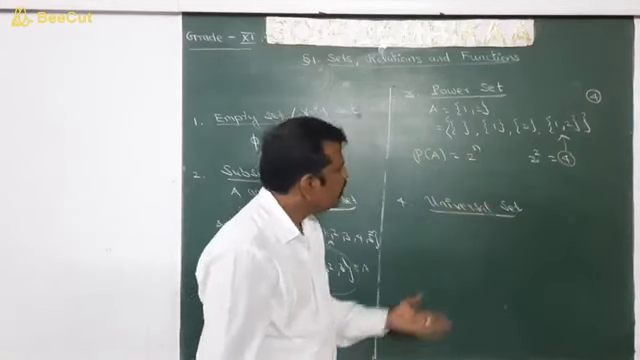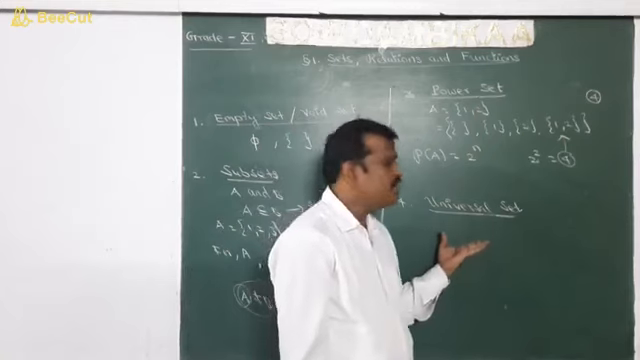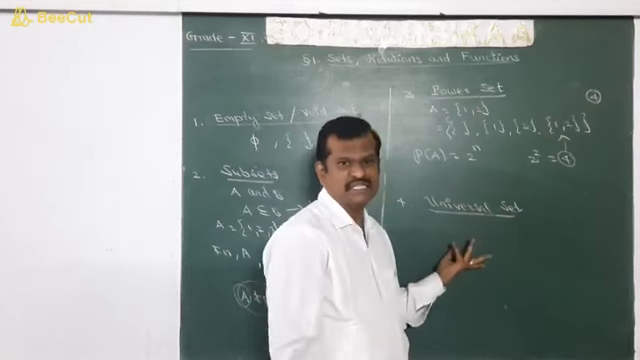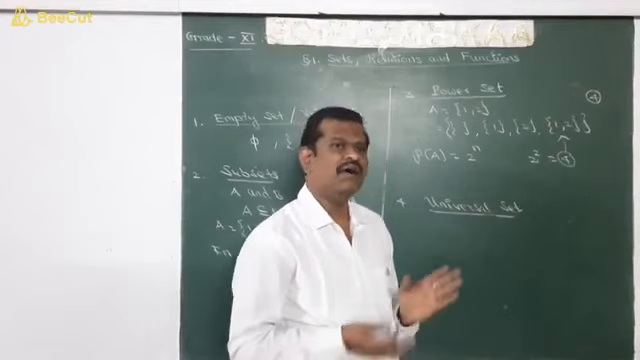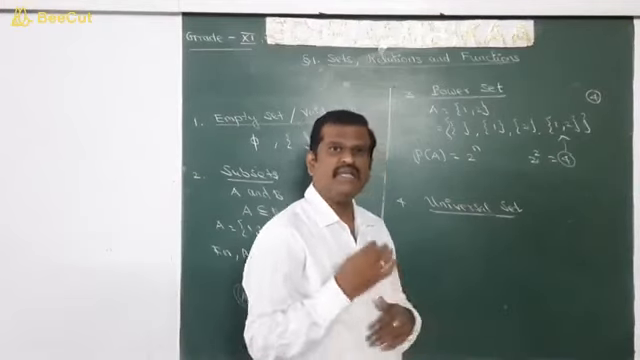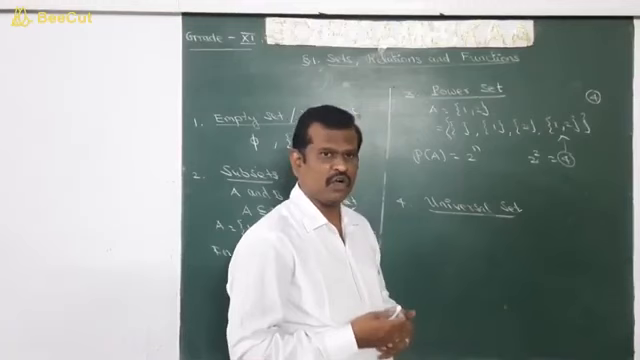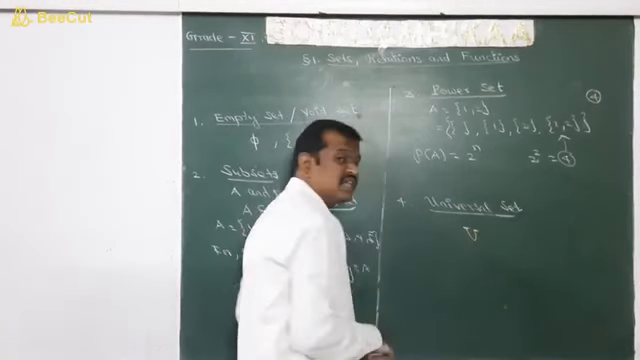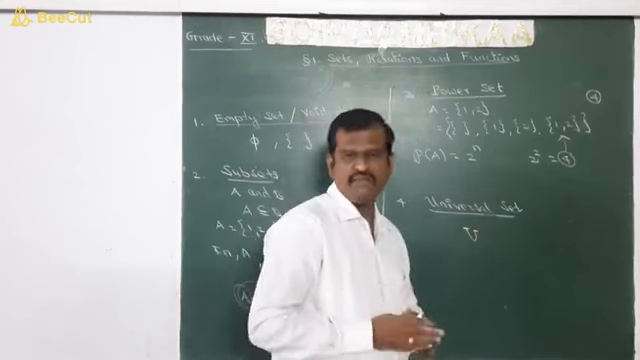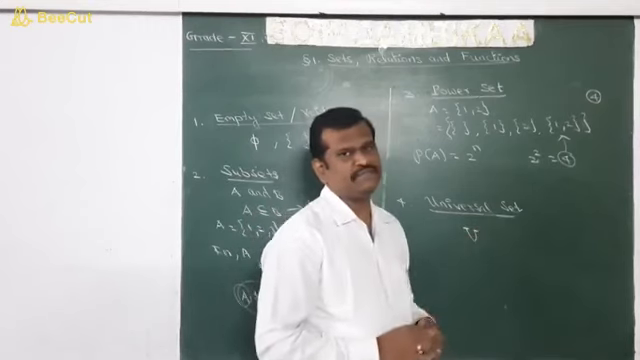Next we are going to define the universal set. What do you mean by universal set? A universal set is a set which contains all the elements of all the sets under consideration. That means under a particular mathematical calculation. The universal set is denoted as capital U, which contains all the elements of all the sets.